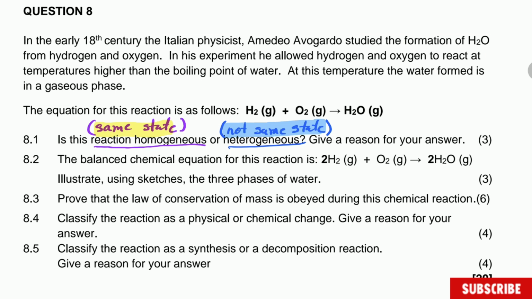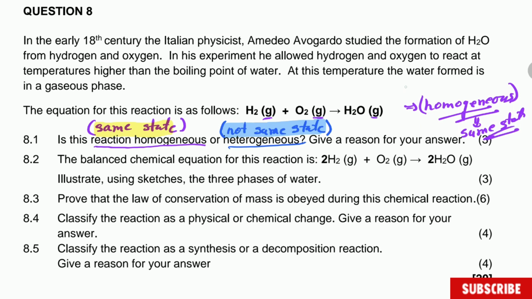Now, in this specific reaction, you can see that everything is gas there. Everything is in gases. So this reaction is homogeneous. It's a homogeneous chemical reaction. Why? Because the substances are all within the same state. Everything is in the same state. I'm going to write here "same state", but it's the second time I'm writing it, so I guess you are following me.